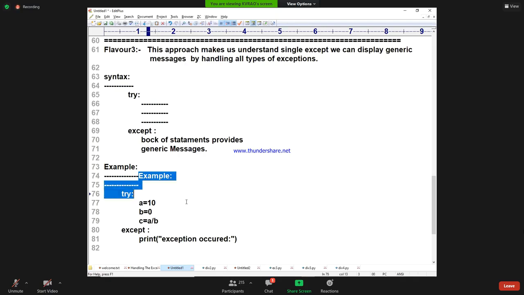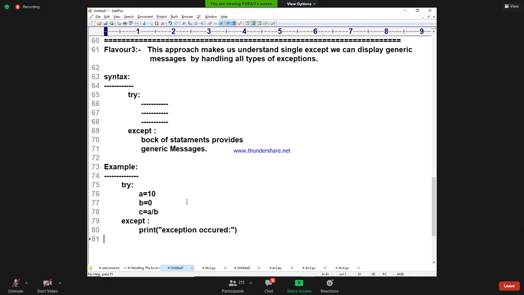So I hope that you understood these are the varieties of except blocks. How many except blocks are there? Except with exception name, except with exception as alias name, except with multiple exceptions, except without any exception name. First standard one, after that 3 flavors I said.